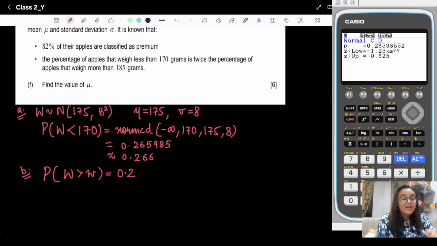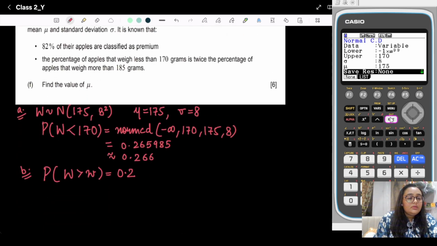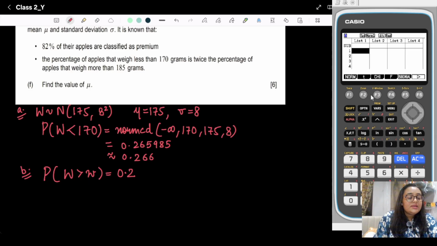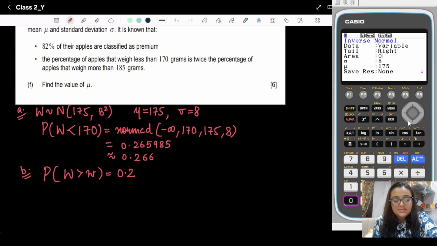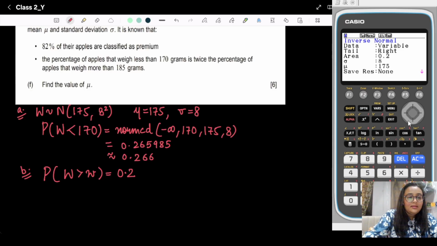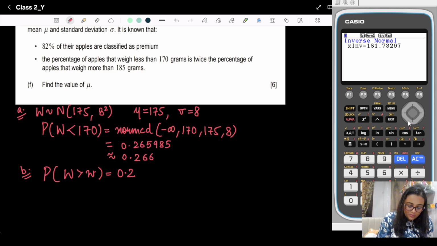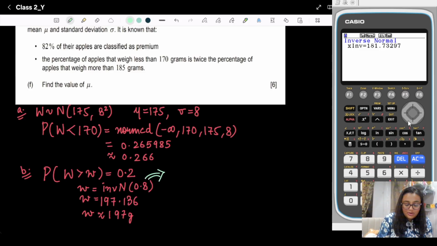Right? So now what we are going to do, we go to distribution and normal again, then we choose inverse normal. Which tail do we have? This time we have the right tail. The area given to us is 0.2, then sigma is 8 and the mean is 175. So now we need to execute. So here w is equal to inverse normal. We will write 0.8 instead of 0.2.